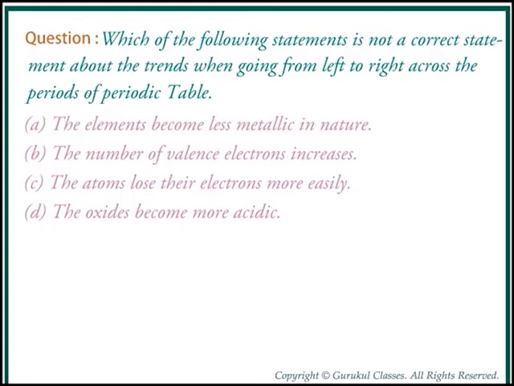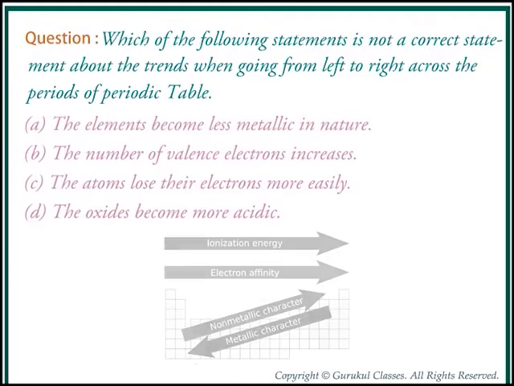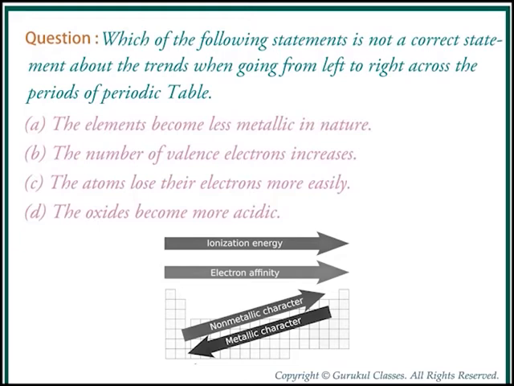A. The elements become less metallic in nature as we move from left to right. The above statement is true. Students, as we know, as we move from left to right in a periodic table, the metallic character decreases and non-metallic character increases. Now let us understand in the best possible way.